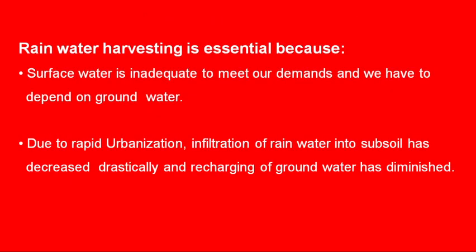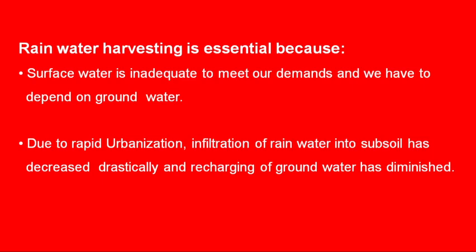Rainwater harvesting is essential because now the surface water is not sufficient to meet our demands, and we have to depend on the groundwater. The groundwater aquifers are under big stress because of their over exploitation. So, the recharging of groundwater with artificial methods such as rainwater harvesting has now become very important.